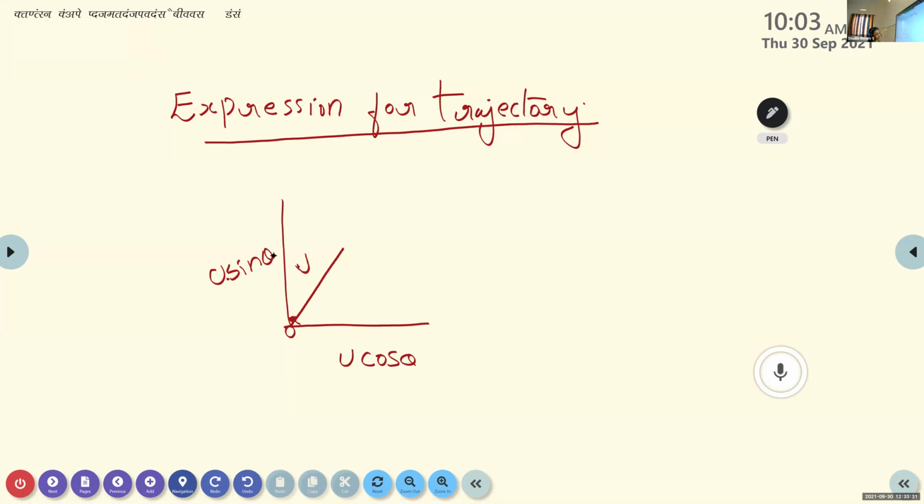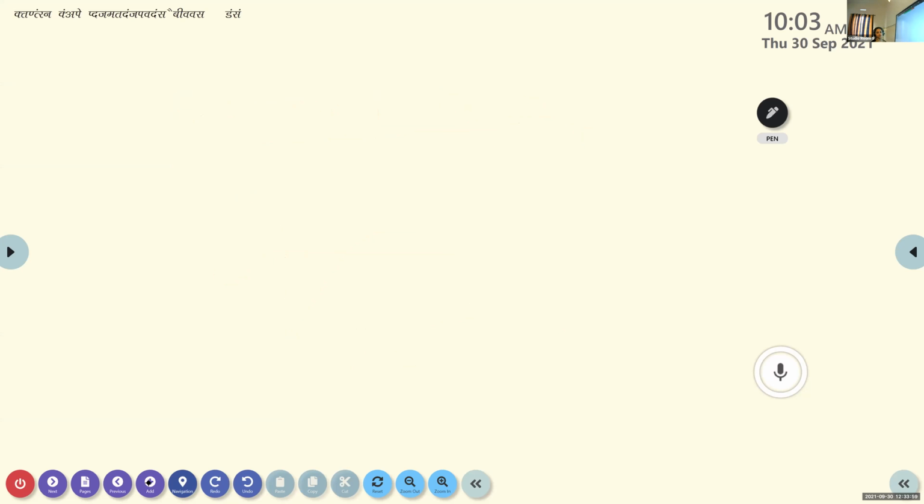If you project an object into the air, it follows a trajectory like this, and the trajectory of this projectile is known as a parabola. It follows a parabolic path. Here we are going to find an expression for this parabolic path. For that, we consider the second equation of motion.